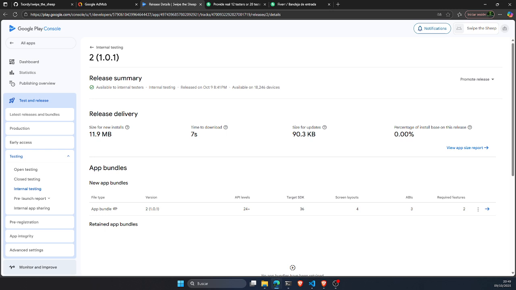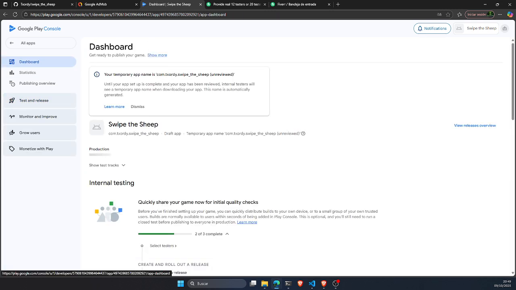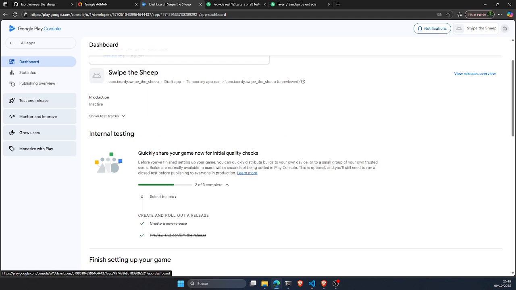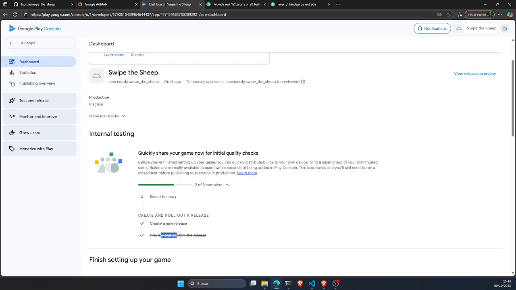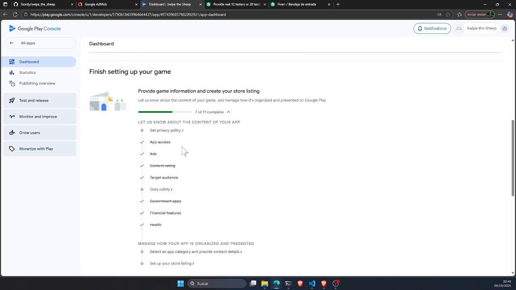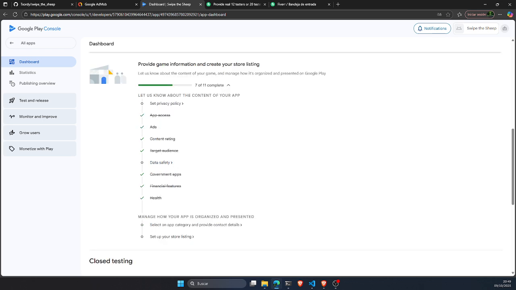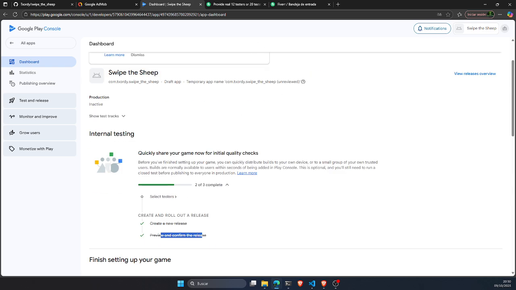Then after doing that, now I'm at a point that I could already be using the testers. You can see here that I created the release. I also confirmed those. I also fulfilled most of the data. The ones that I missed, the privacy policy and the data safety, require me to have an actual privacy policy file hosted somewhere, and I didn't have the chance to do so. But I think that with the help of ChatGPT or something, I'll come up with something and host it on my site.